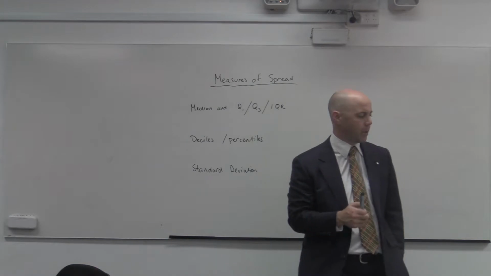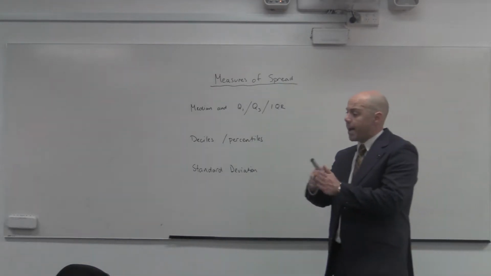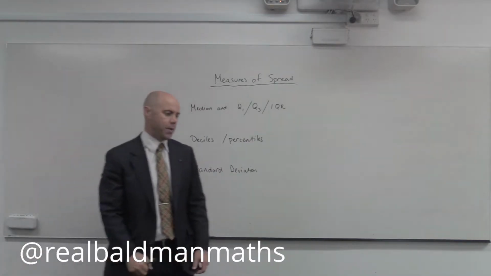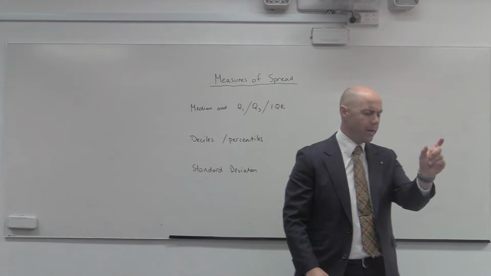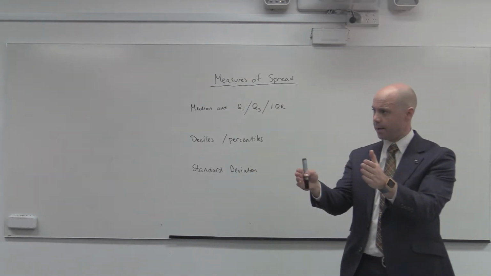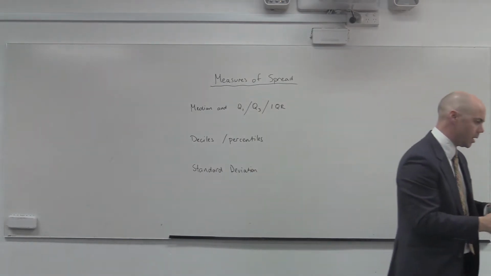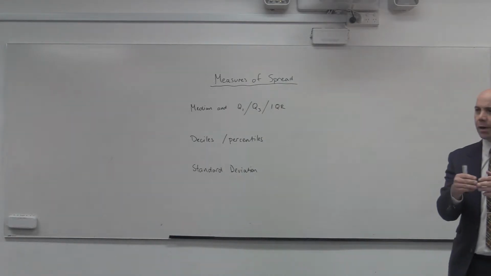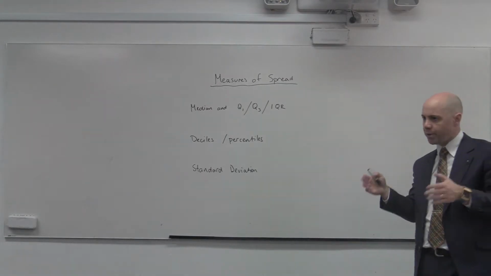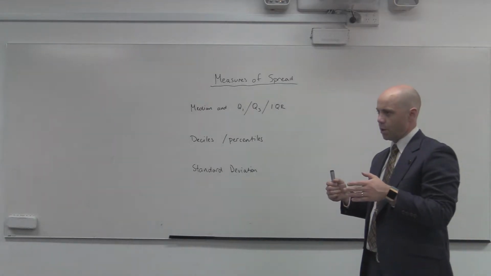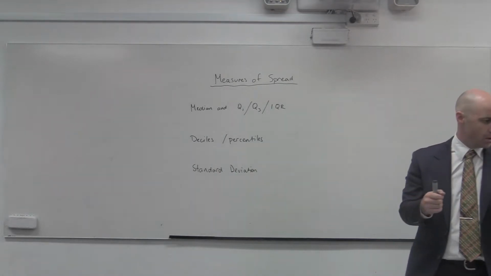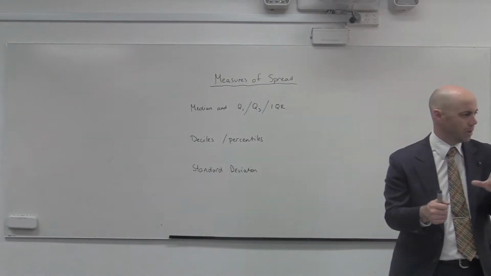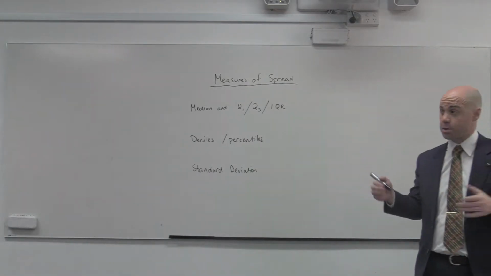When it comes to Year 11, when it comes to measures of spread, we're thinking now about in what manner is the data spread. So we're not just looking at one score that represents a set of data, like the mean or the mode or the median. We're looking at describing or giving some indication of the spread of the data. Not just the mean, total of the scores divided by number of scores. Not the mode, the most common score, the median, the middle score.